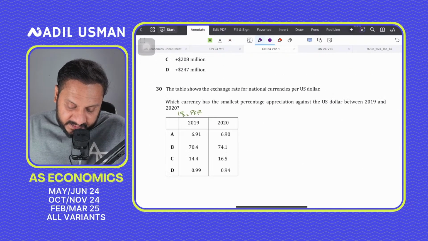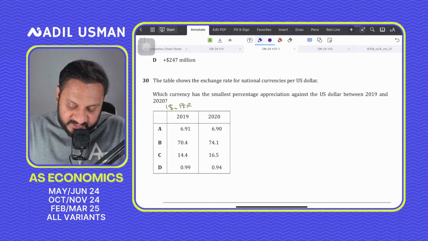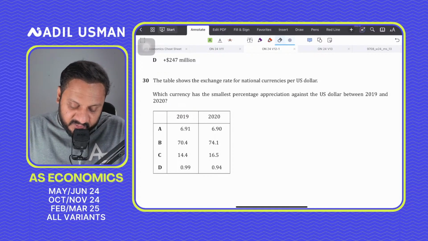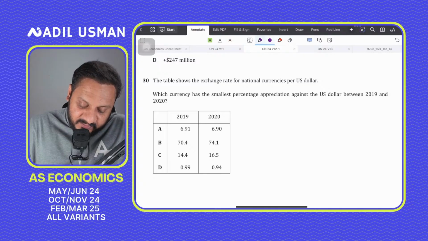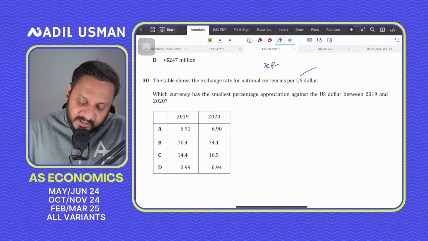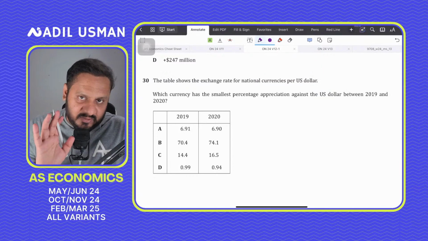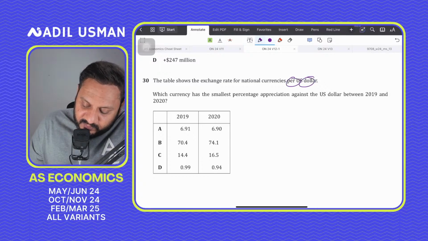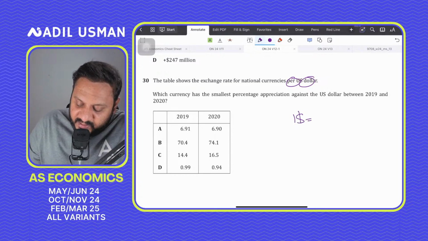So the table shows the exchange rate for national currencies per US dollar. Look, per US dollar means, let's say the national currency is PKR. Per US dollar means always simplify it. Before reading the question, if it's an exchange rate question and it says per US dollar, you say okay fine, 1 US dollar equals whatever PKR we have.